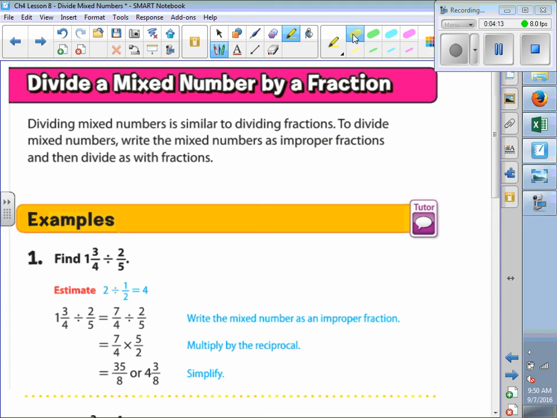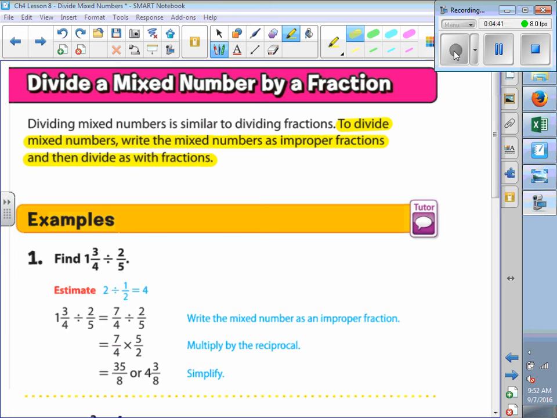Okay, now, let's highlight this. The rule for dividing fractions is that you will multiply by the reciprocal, which is the flipped version of the fraction. So the reciprocal of 2/3 is what? 3 over 2, right?